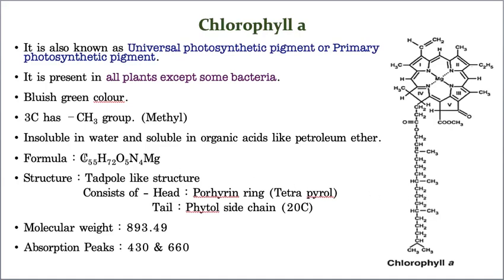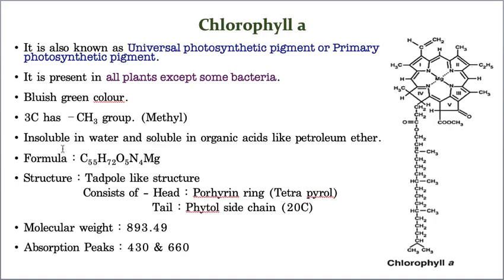Now this chlorophyll A is insoluble in water and soluble in organic solvents such as petroleum ether, and its chemical formula is C55H72O5N4Mg.